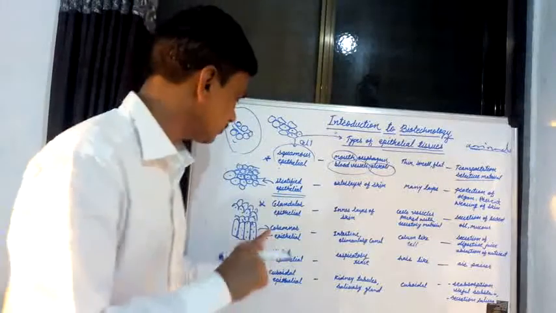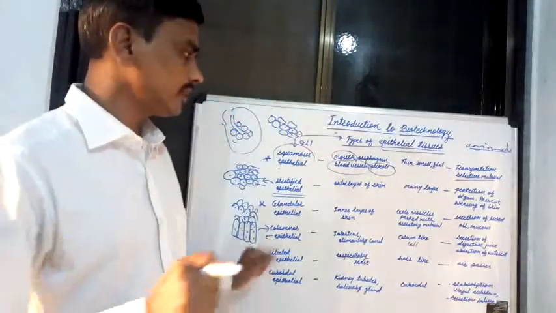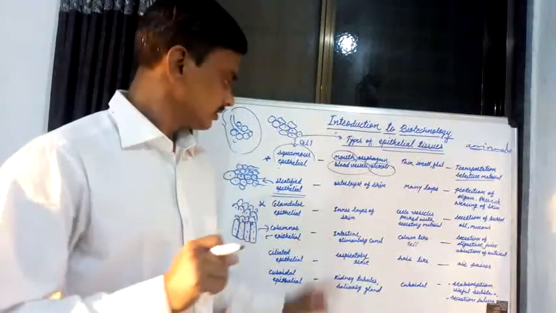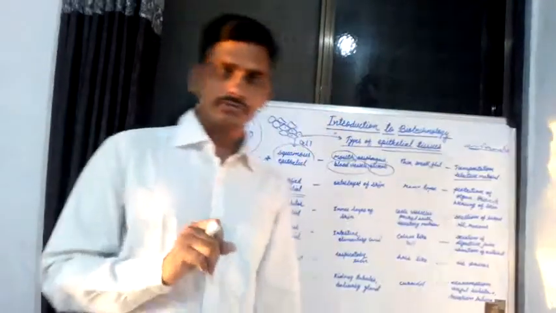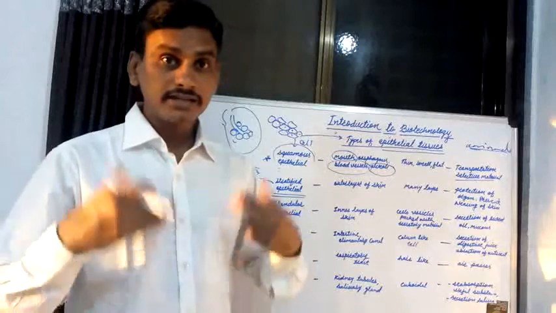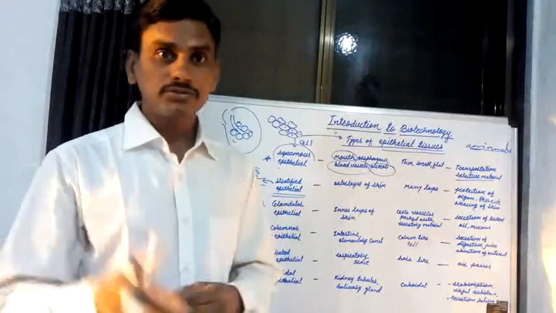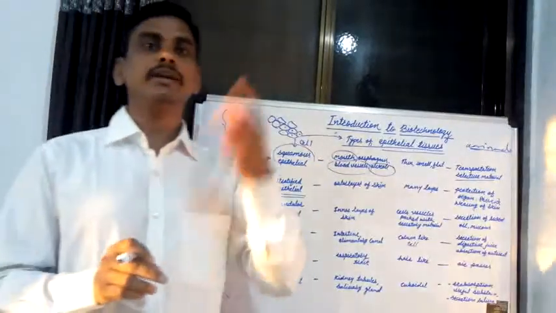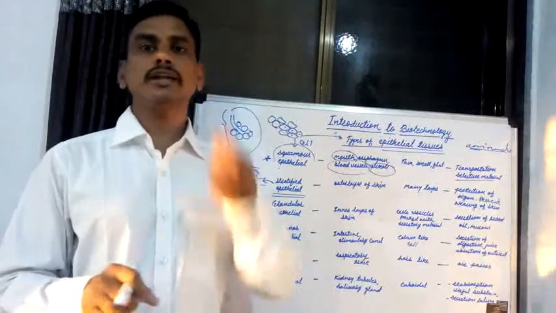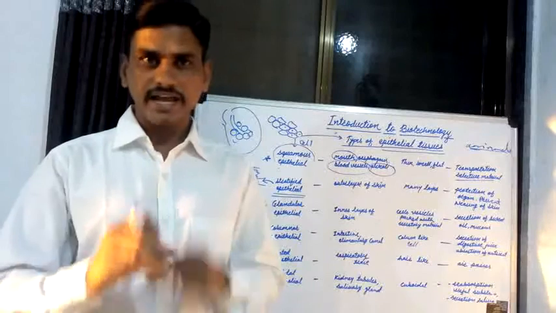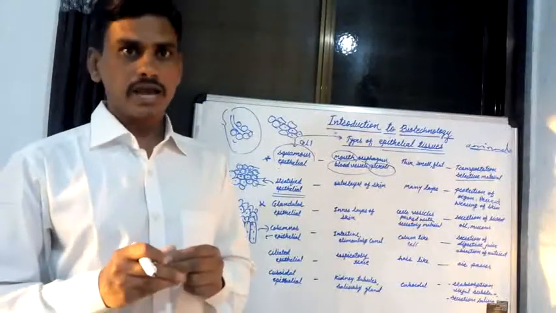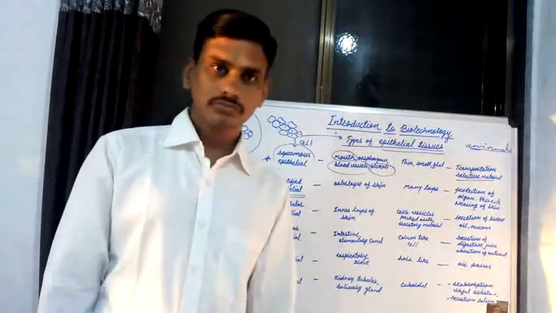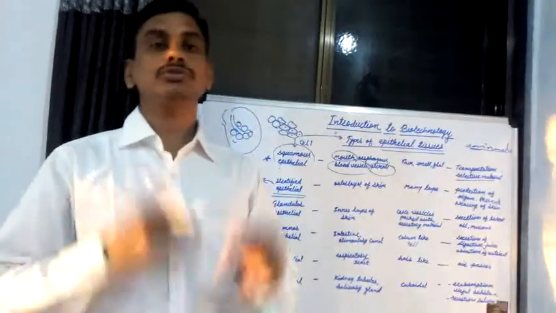What is the function of columnar epithelial tissue? The function is secretion of various digestive juices. By these digestive juices, various food substances that enter the alimentary canal, the digestive system, are digested. The digestive juices are secreted by columnar epithelial tissue. That is known as secretion of various digestive juices.